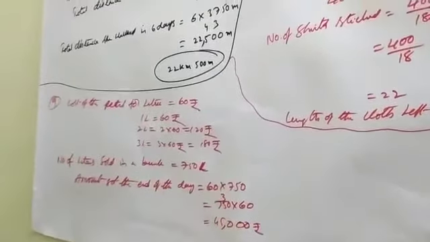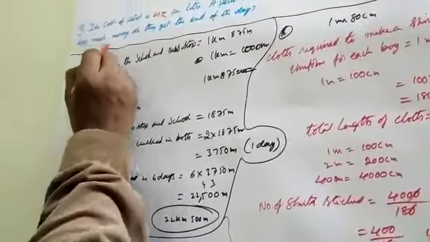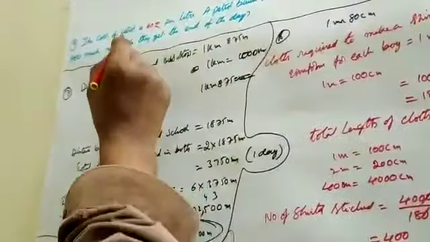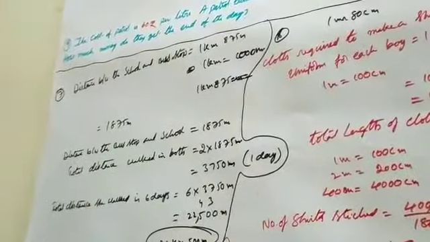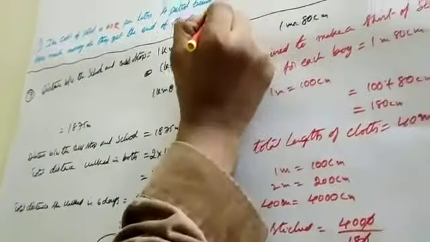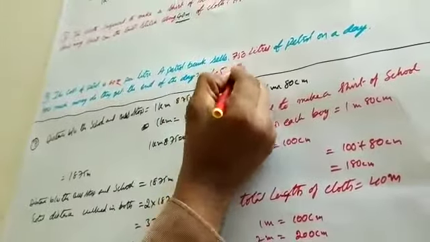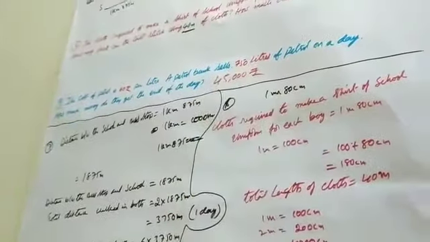That is the amount got at the end of the day. How much money do they get at the end of the day? That means 45,000 rupees.